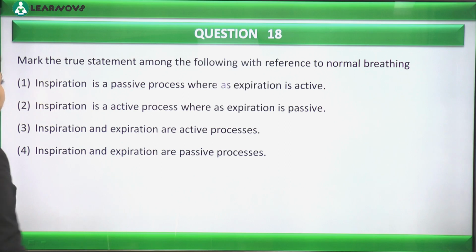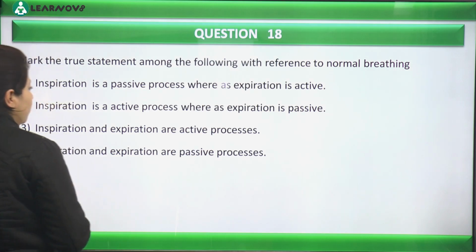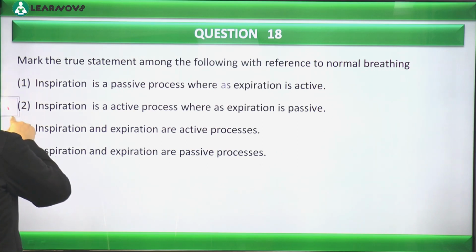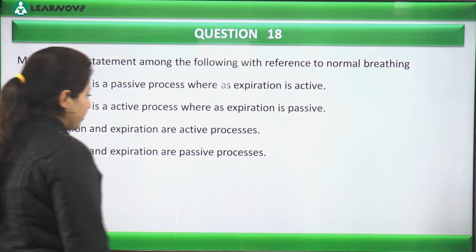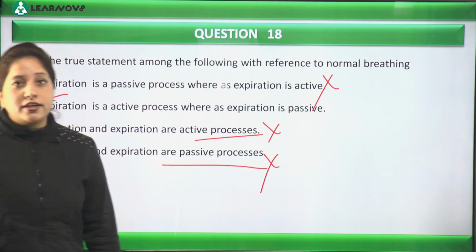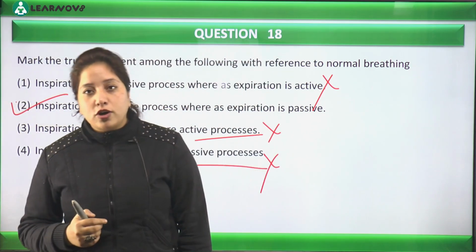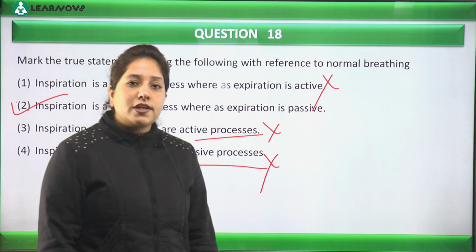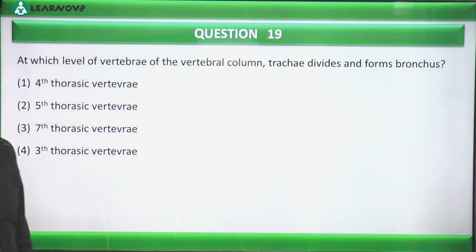So we can read the options here. The first option, inspiration is a passive process while expiration is active. No, inspiration is an active process whereas expiration is passive. हाँ जी, ये बिल्कुल हमारा करेक्ट बनता है. Inspiration and expiration are active process. No. Inspiration, expiration are passive process. बिल्कुल भी नहीं. So the correct option is option number 2 because it involves the contraction of muscles and that's why we call inspiration an active process, while expiration does not involve the expenditure of energy. Since here the muscles are relaxing, that is why we call it a passive process. Is this clear? Okay, let's move to the next question, that is question number 18.